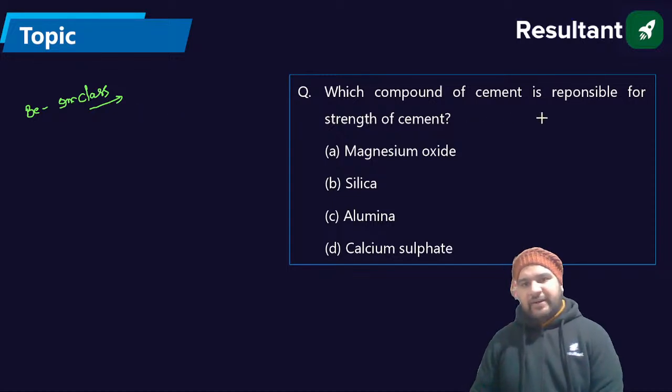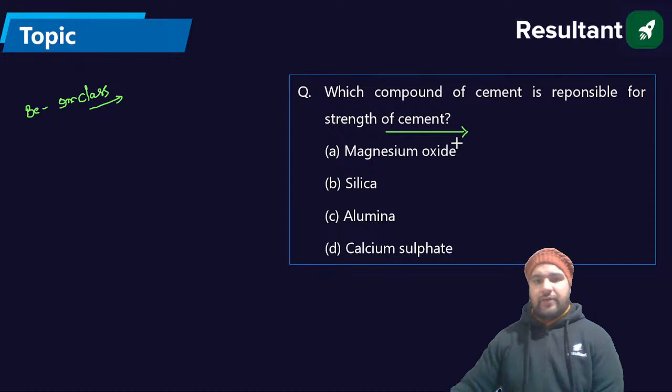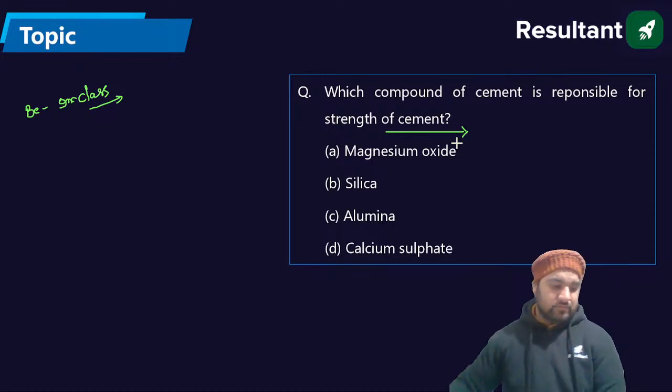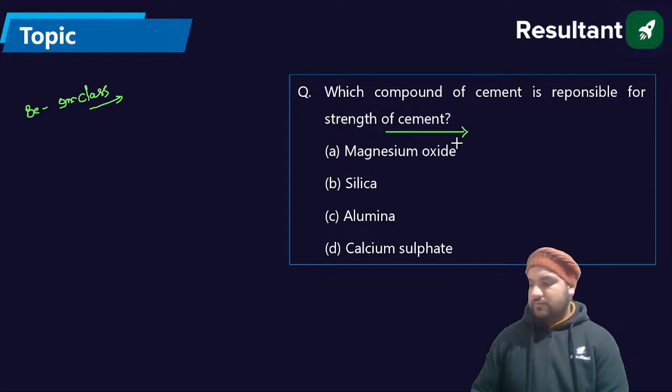Which compound of the cement is responsible for strength of cement? Guys, strength of cement. So what could be the answer? Which compound provides the strength to the cement? Anyone? Silica. Absolutely correct. Silica is responsible for the strength of the cement. So B is the answer.